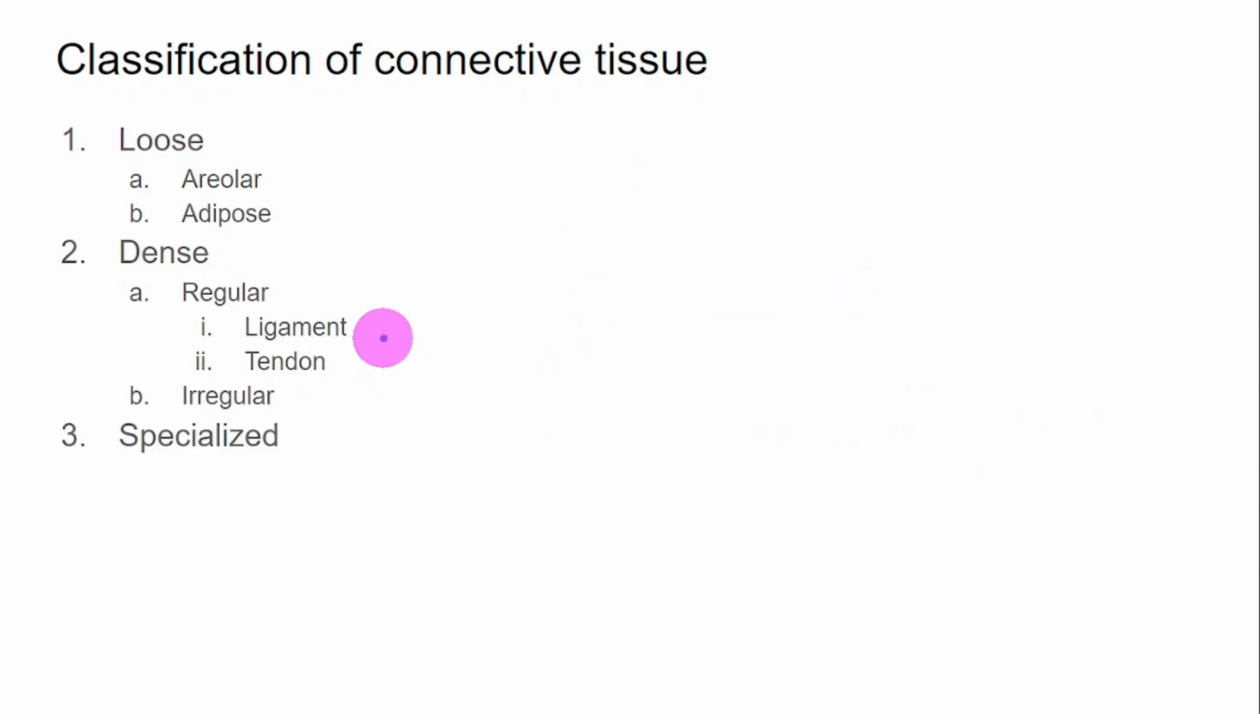Next one, specialized connective tissue. The three types are blood, bone, and cartilage. Blood is the fluid connective tissue. It has erythrocytes, leukocytes, and thrombocytes. The plasma, the fluid component of blood, has important proteins. Albumin maintains the osmotic potential and prevents leakage of fluid into tissue, so it will prevent edema. And what is the role of fibrinogen? It helps in clotting. And the last one, globulins, they are the antibodies. They protect from infection.